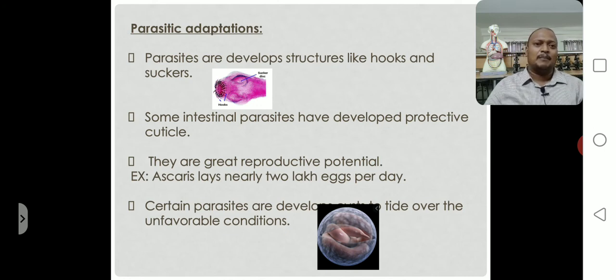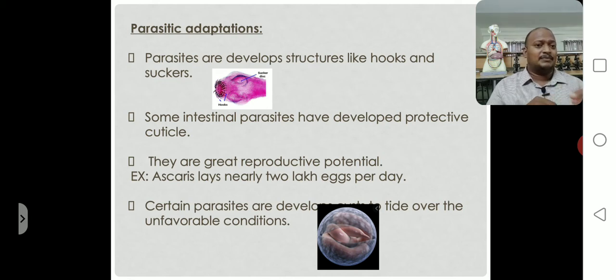First, parasites develop structures like hooks and suckers. In the image given, the parasite develops strong hooks and suckers in the anterior portion of the body. For example, the tapeworm develops strong hooks and suckers and lives in the intestine. With the hooks, it holds the intestine wall, and with the suckers, it sucks the nutrients. So this is the development of hooks and suckers for the successful lifestyle inside the host body.